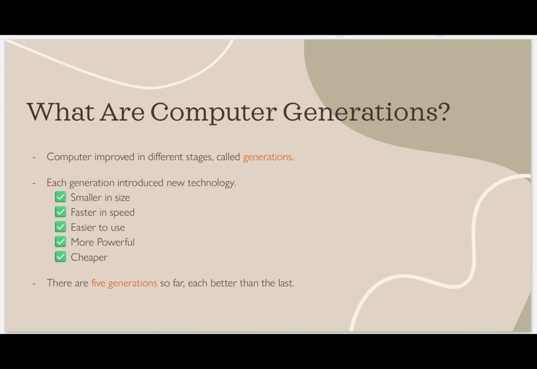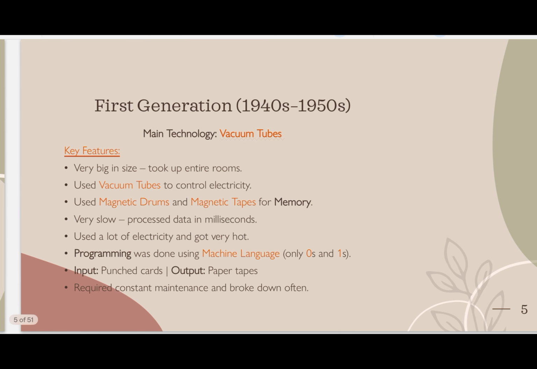First, what is a computer generation? Computers evolving in different stages is called a generation. Each generation introduces new technology. Like you see nowadays, all new technologies are evolving, and every feature is getting new advanced technologies. First, smaller in size. Second, faster in speed. Third, easier to use, more powerful and cheaper. These are the new technologies invented as each new generation was introduced. There are 5 main generations as I told you.